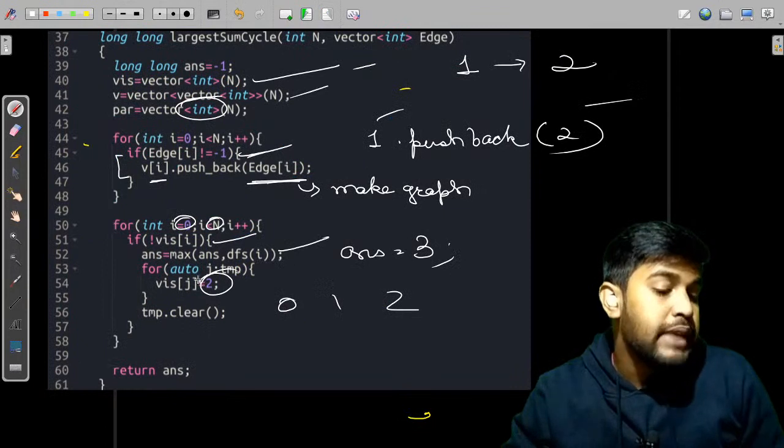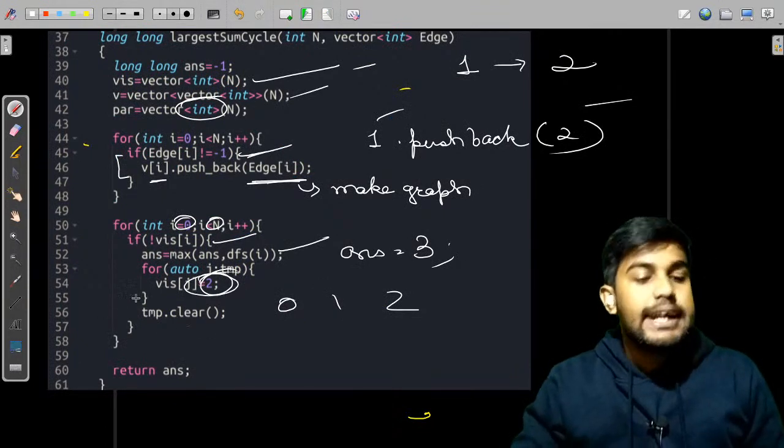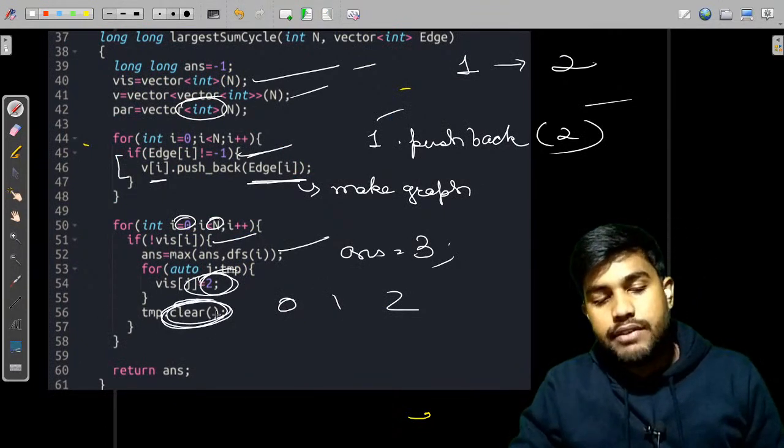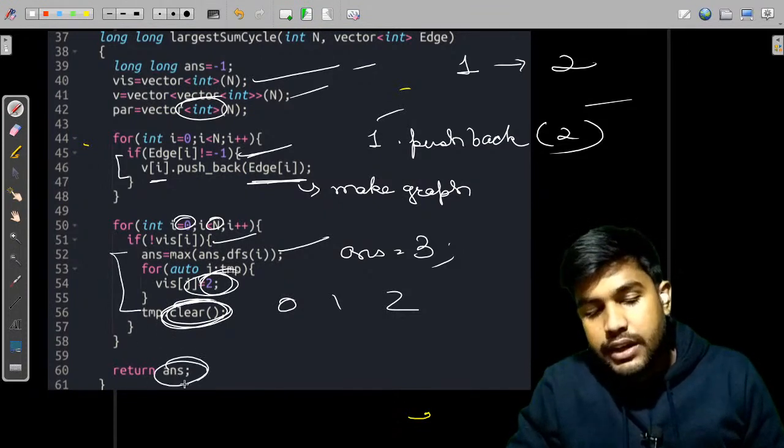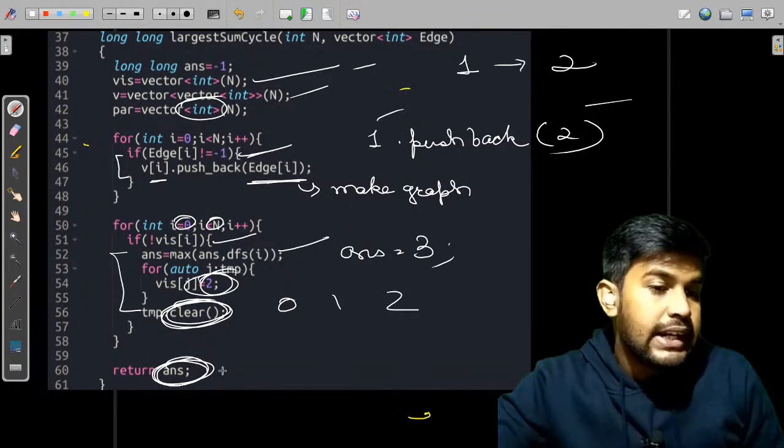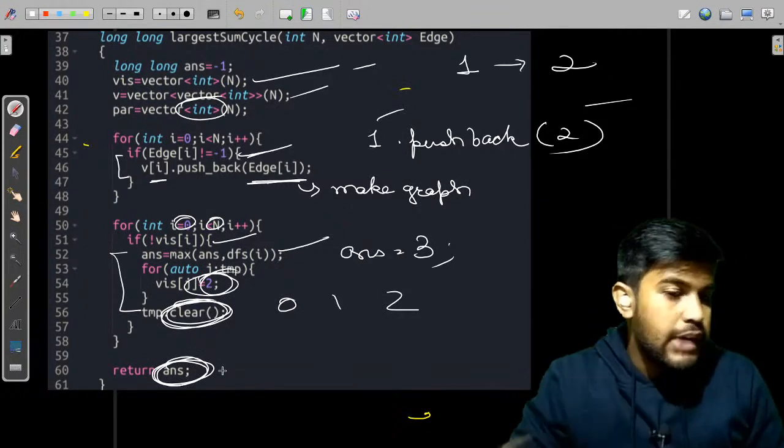The class is being emptied for the next teacher to come. That is why we have cleared every vector, and then whatever is the maximum out of doing all this, we are returning this answer. So quickly tell me the line number which you are not able to understand.